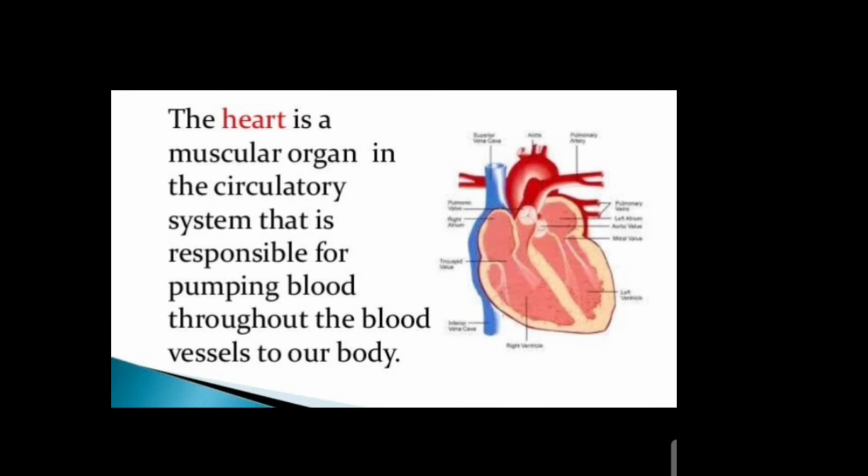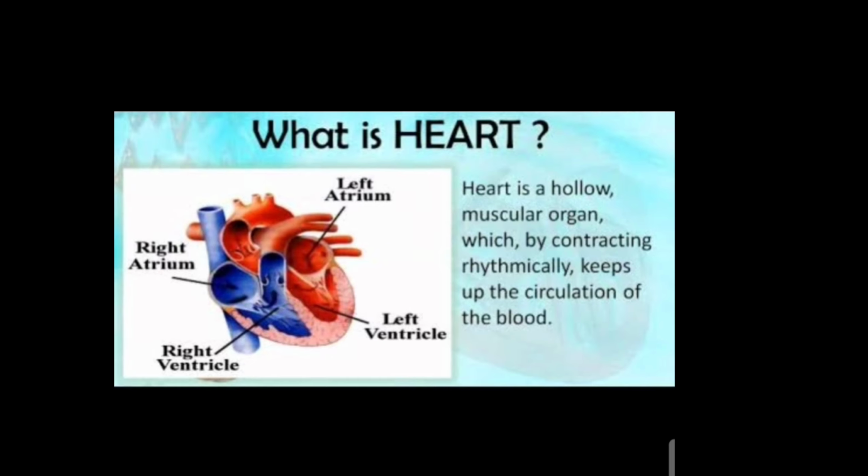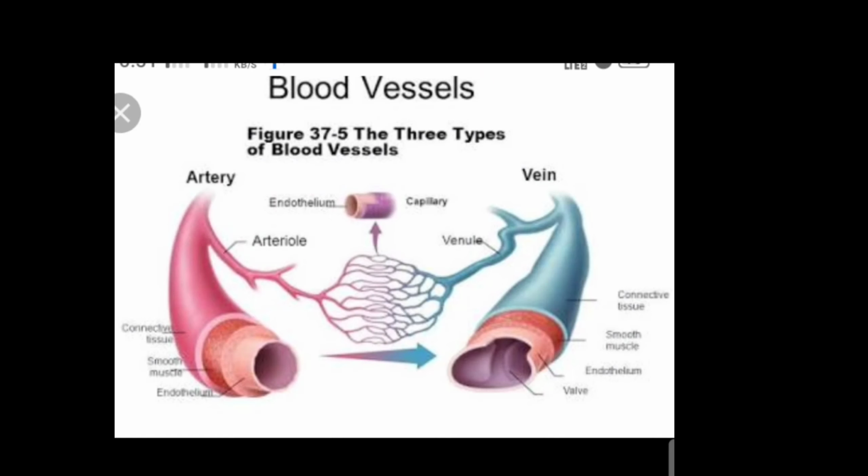Yes, the heart is a muscular organ in the circulatory system that is responsible for pumping blood throughout the blood vessels in our body. In other words, the simple definition is: the heart is a hollow muscular organ which, by contracting rhythmically, keeps up the circulation of the blood.